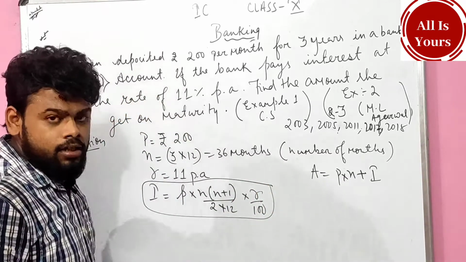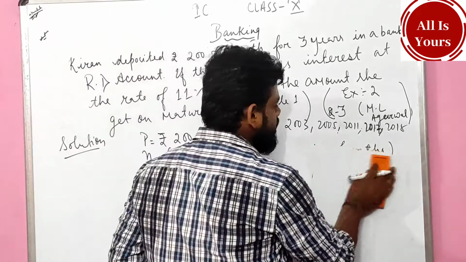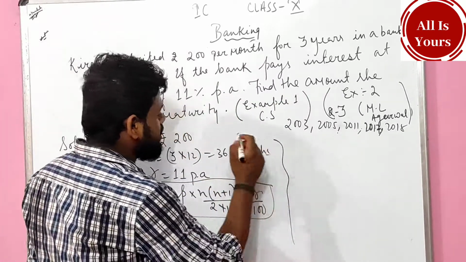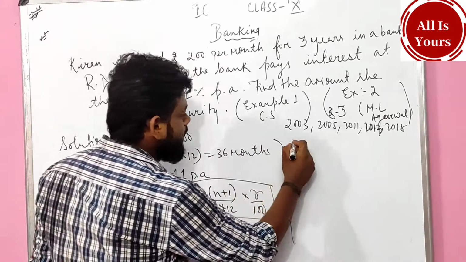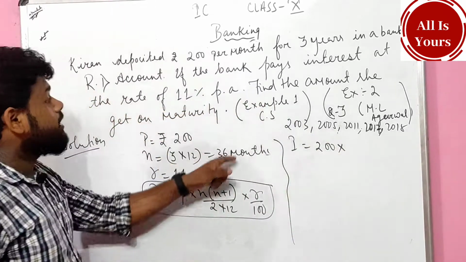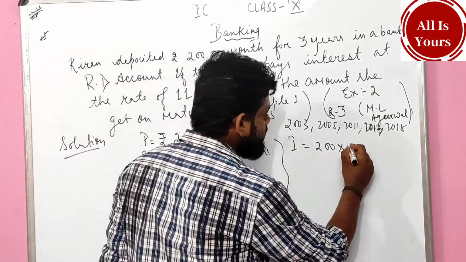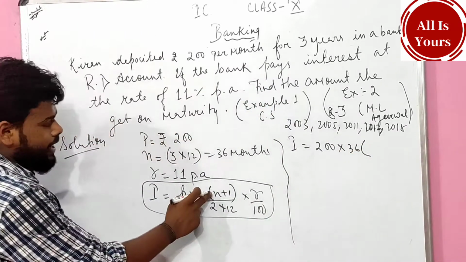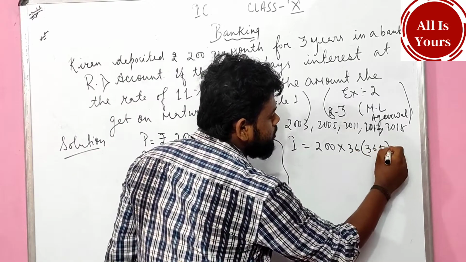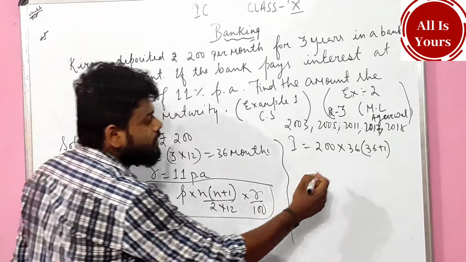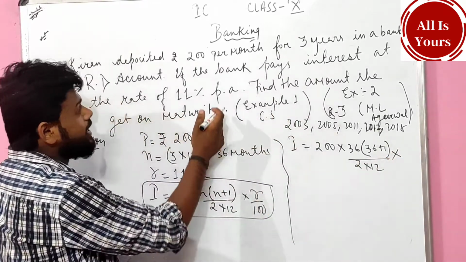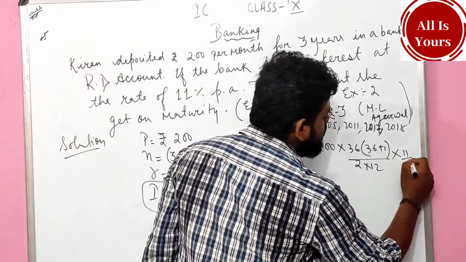Now let us calculate. I am erasing this. What is P that is given, children? P is 200. So I can write I equals 200 times N, and N is given as 36 months. I can write 36 into (36 plus 1) upon 2 into 12, into R, and the rate of percent given is 11 upon 100.